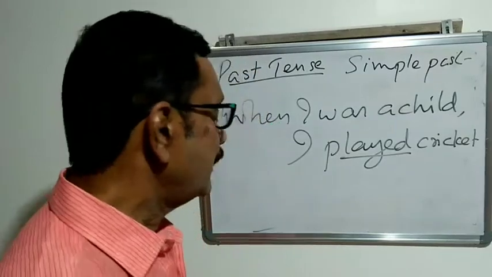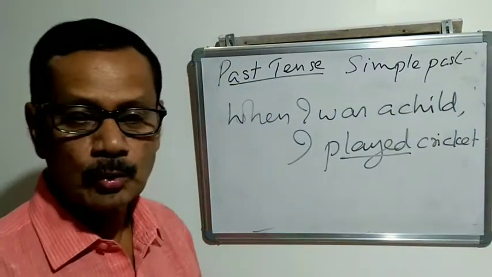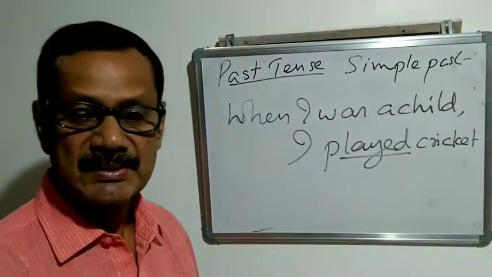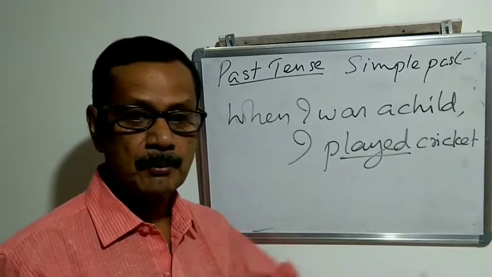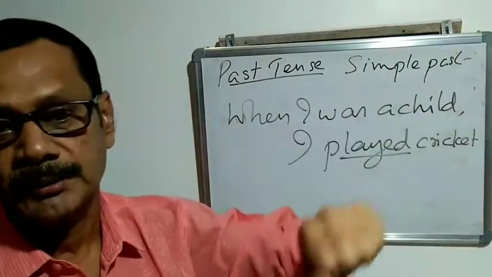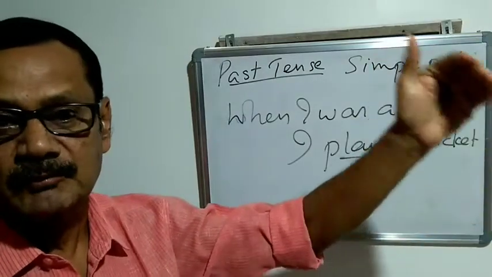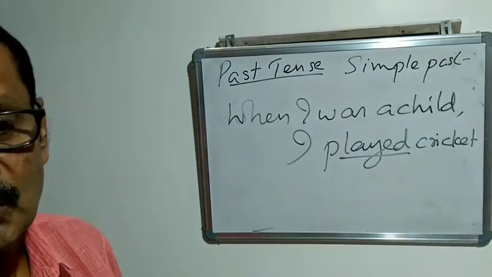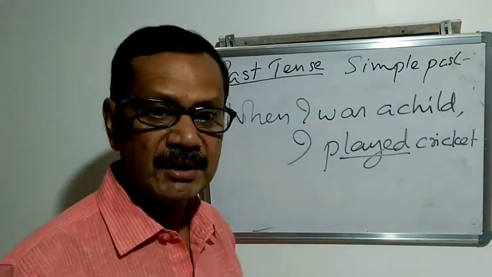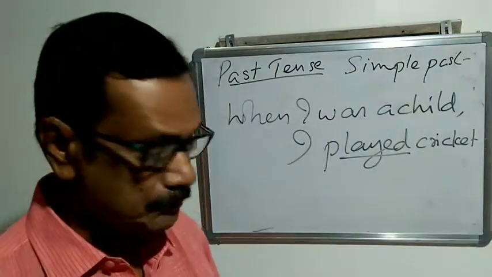Another use is that in storytelling, simple past is normally used. Once upon a time, there lived a king. We say that the king was a wise king. So in storytelling, we normally use simple past.